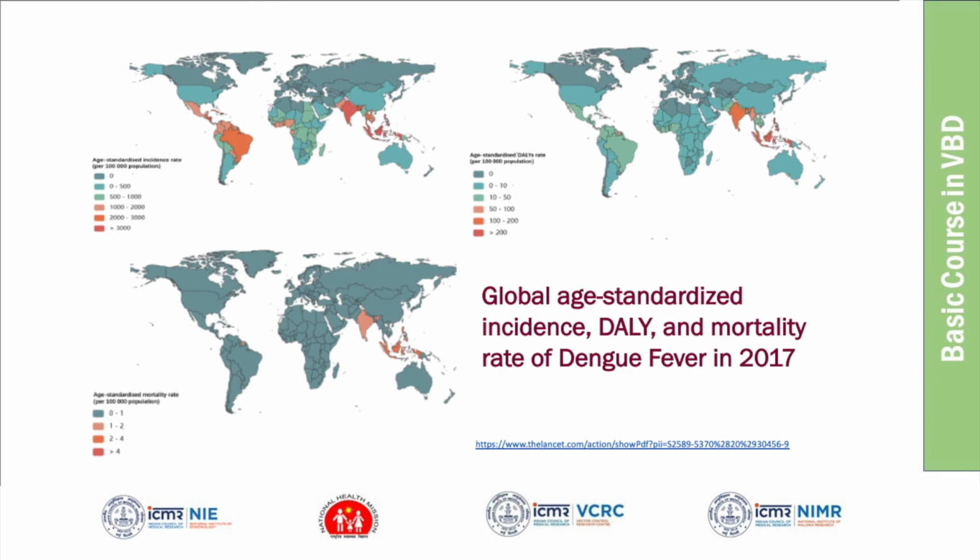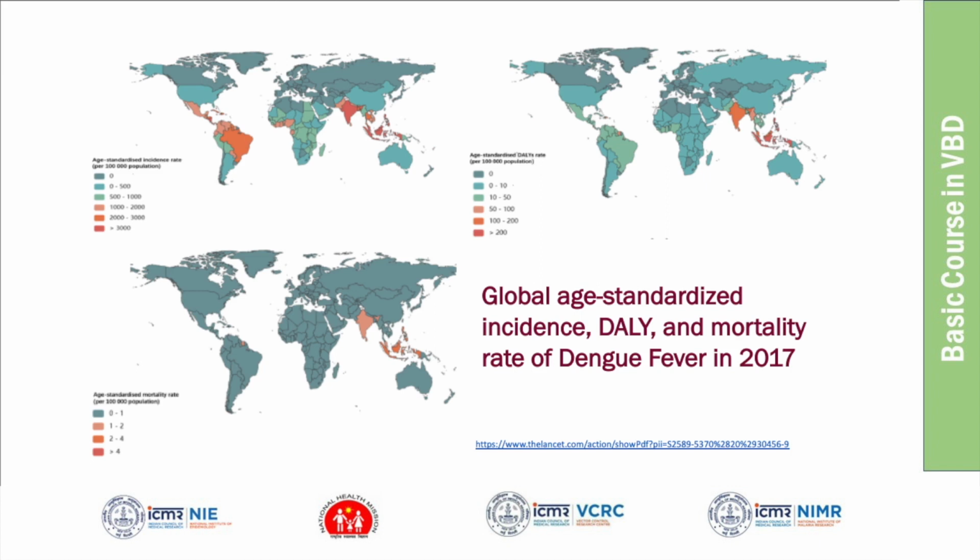Where is the death per 1 lakh population high in the third figure? India. Yes, again India. Some of the countries, like Indonesia and the island countries just above Australia, also have very high death. The DALY loss is also high.